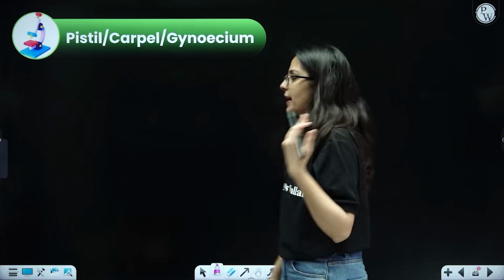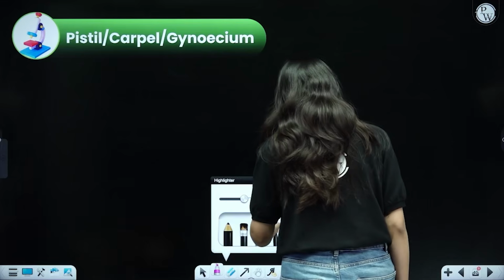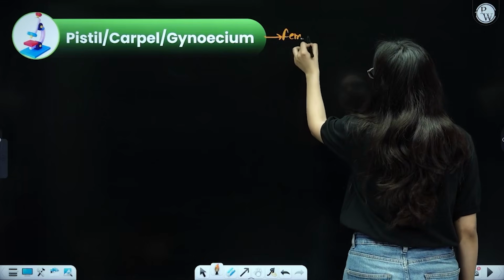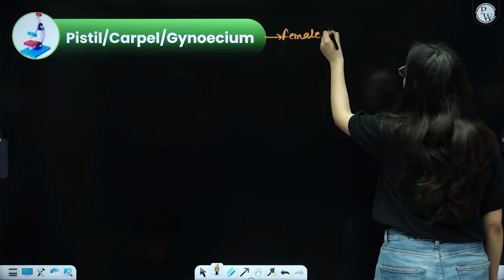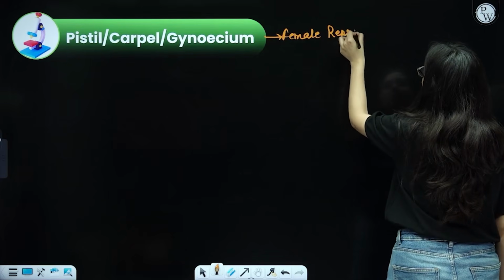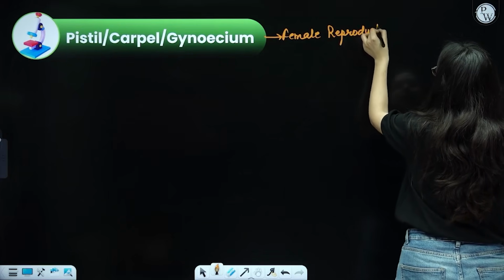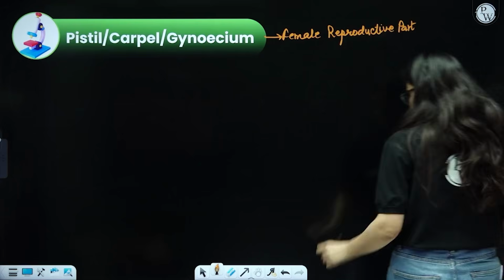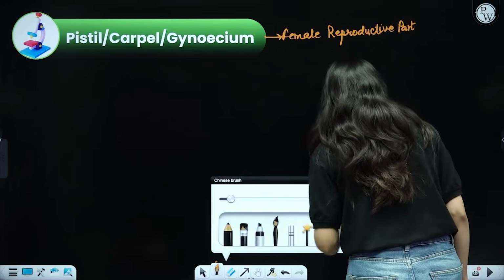Coming to the structure of gynoecium, or I can say pistil or carpel, also known as the female reproductive part, the female reproductive part is actually responsible for producing the female gamete. Now let us draw it together. Very easy to understand also, as we just saw from the diagram.